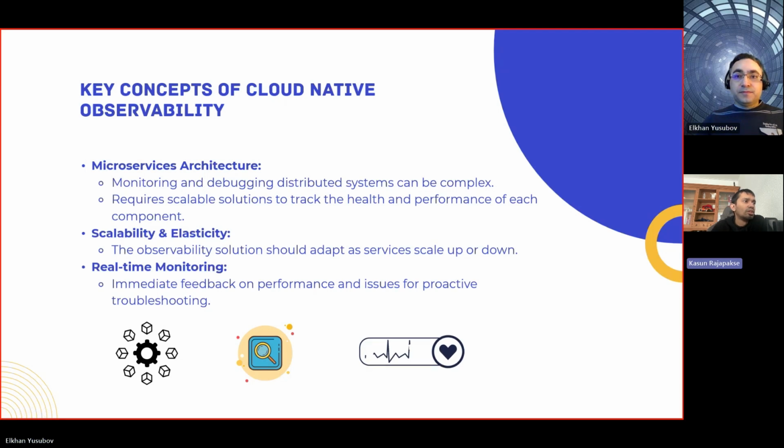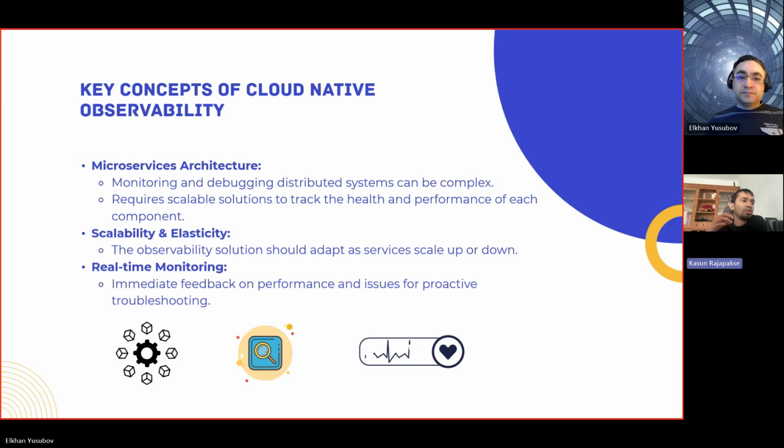Yeah, most cloud native applications are designed with a microservice architecture. When you have a microservice architecture, monitoring is not easy and debugging is not easy because the system is more complex. It sometimes has hundreds or thousands of services within one single application.